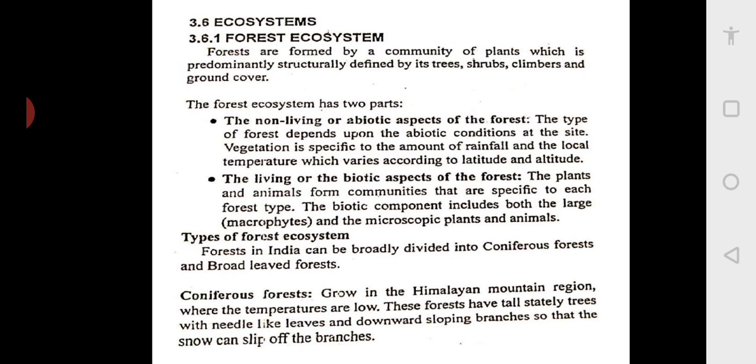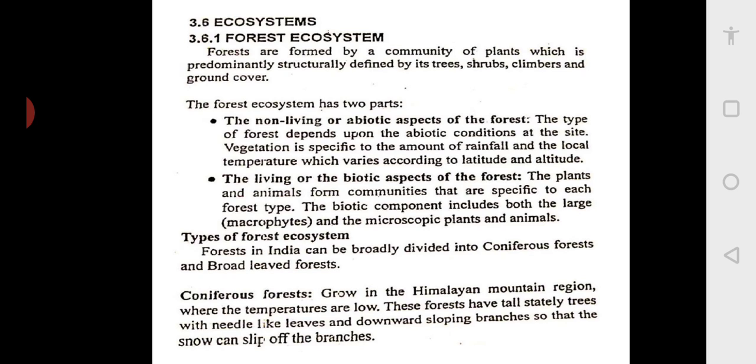coastal area. So forests are formed by the community of plants which is predominantly structurally defined by its trees, shrubs, climbers and the ground cover. So forest includes everything like the ground cover, the climbers which climb on the tree, creepers, climbers, whatever you call. Then shrubs are small plants, and then trees.